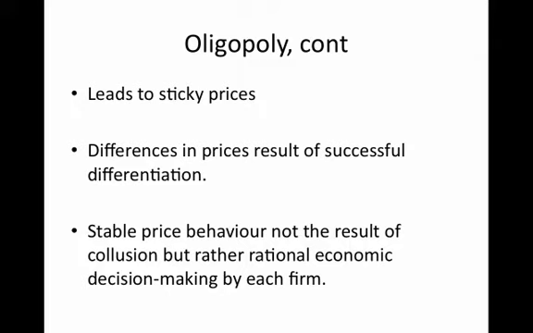Now, what's important here is it's not to say that oligopolistic firms can't collude. In fact, there's been a number of examples in the agricultural input industry where there has been overt collusion between firms. They've been actually identified as firms that have done this. They were price fixing, and they were also allocating shares of the market to one another in a way that allows them to actually behave a bit more like a monopoly than an oligopoly. Archer Daniels Midland was one company that was found guilty of this in the United States when it came to the production of lysine, and they faced very substantial fines from the US government.